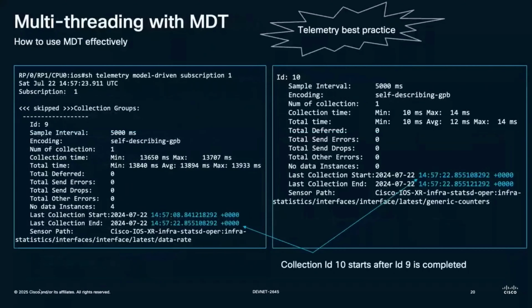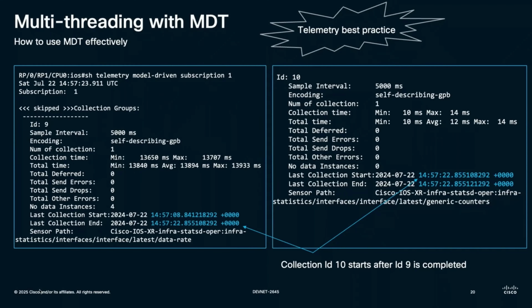Now comes the part wherein I had used multiple sensor groups instead of using one sensor group. And I did so on purpose because I wanted to leverage another concept in MDT called multi-threading. Say I have a sensor group called SGroup1, and I have two sensor paths, SP1 and SP2. When the data is being collected for streaming, the data for SP1 is collected first. Once that collection is complete, only then does the data collection for the second sensor path start.